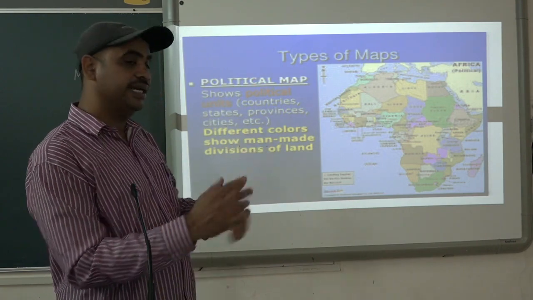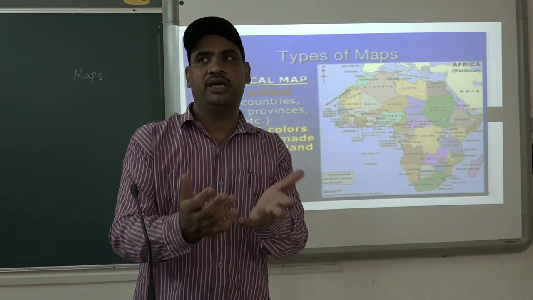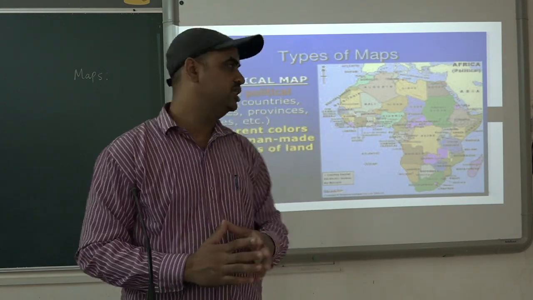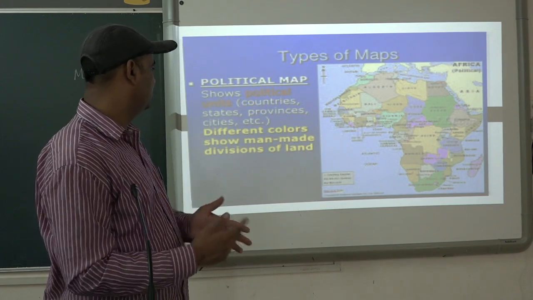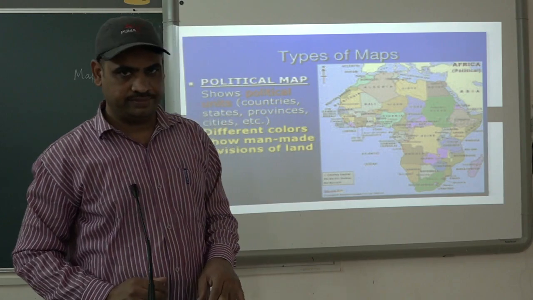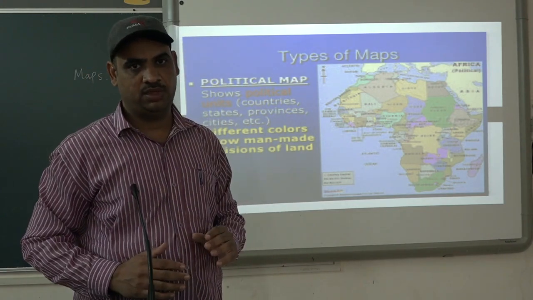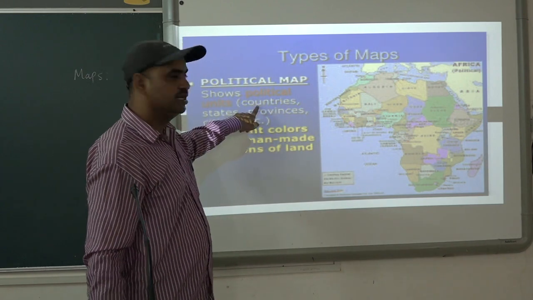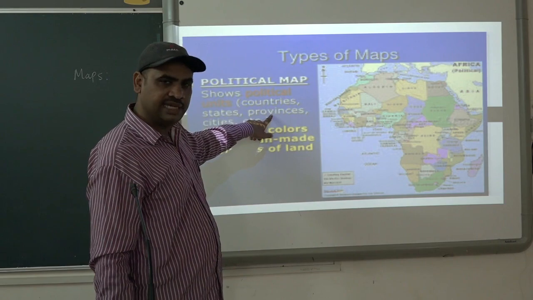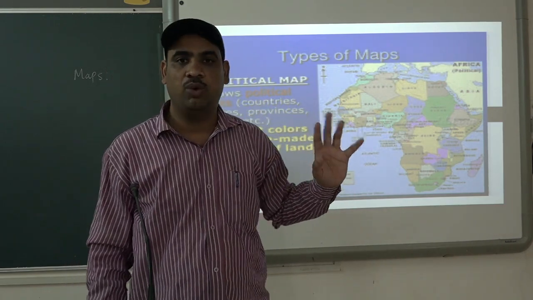Then provinces. Sometimes it is showing some part of that particular state, for Nanded, Aurangabad region, we can say. So this is what a province is. Then cities also can be covered in a political map of the country. So if the city map is there, it is a political map. In a political map, what is included? Countries are included, states are included, provinces are included, cities are included. These many things are included in a political map.